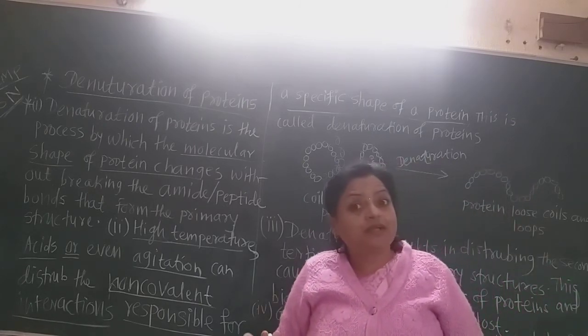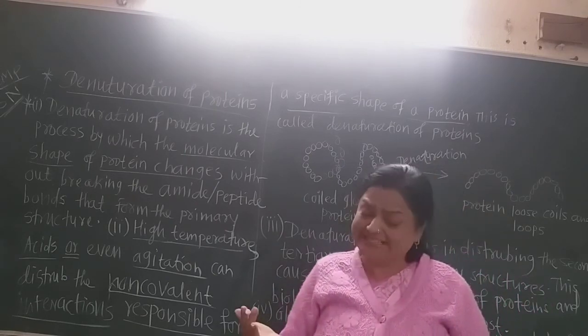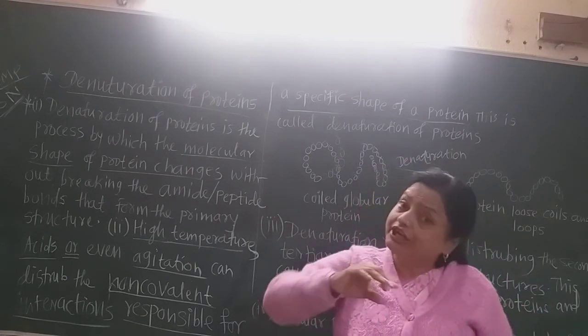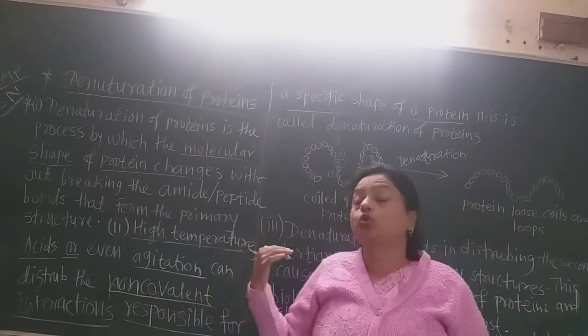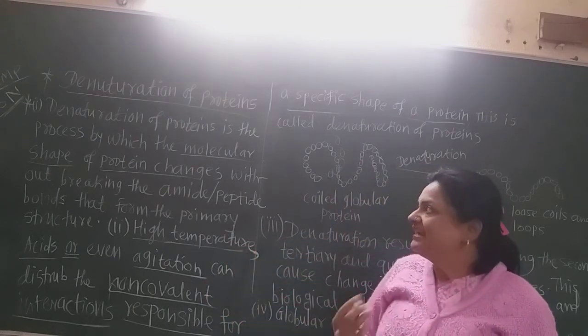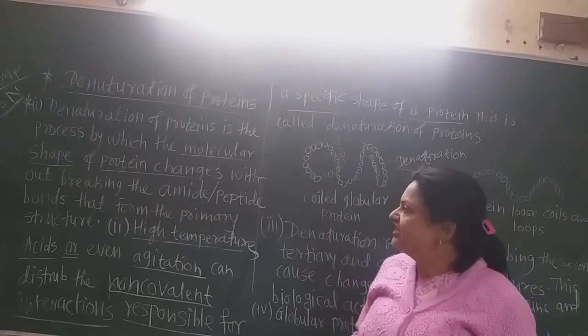Which are they? Acids, mild or strong acids, can reopen the coiledness or loops of these globular proteins. Again, what can do this denaturation?